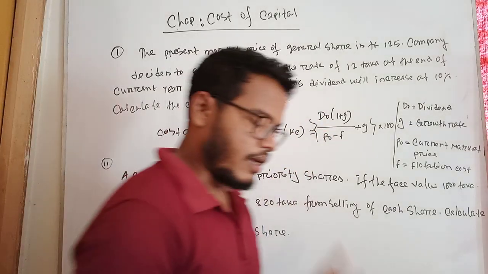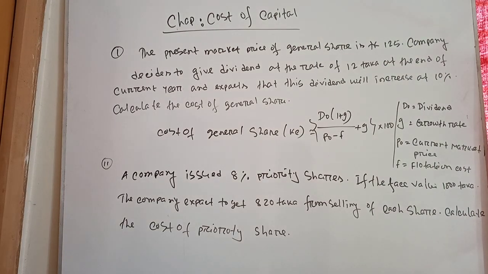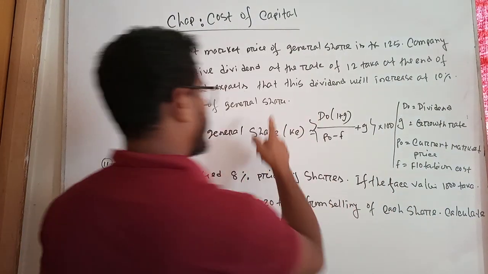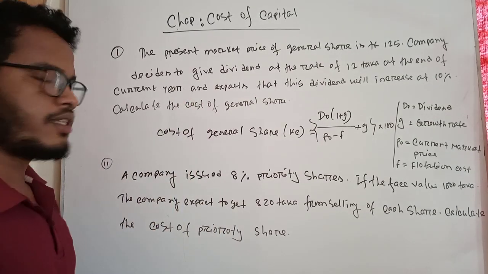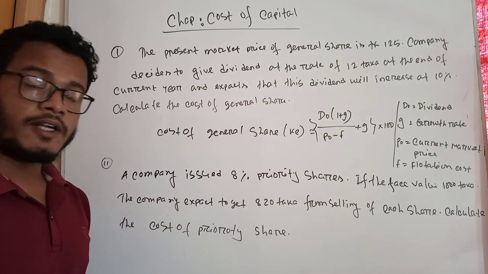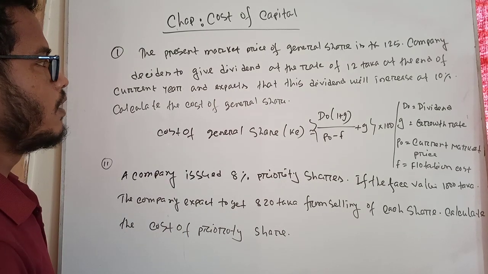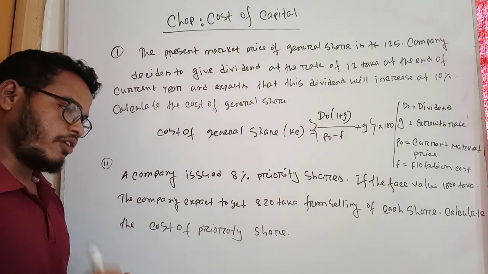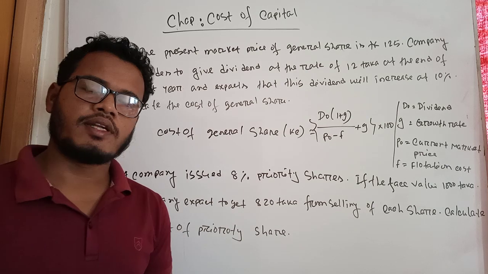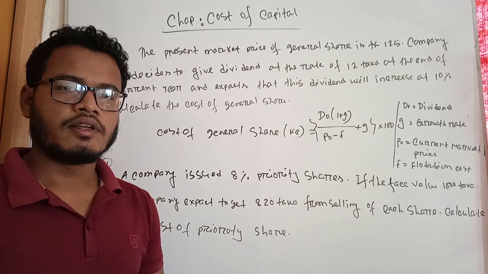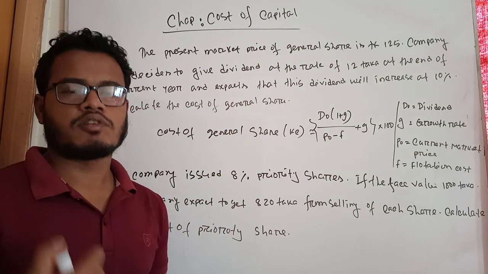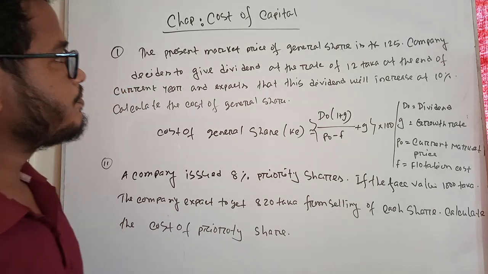So now I will describe all of the necessities. Here the important information is given in my first example. In my first example, student, please be careful. The present market price of general shares. When companies issue general shares, then we calculate the cost of general shares.